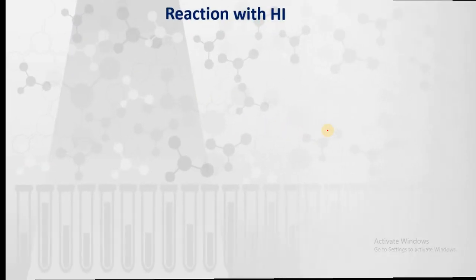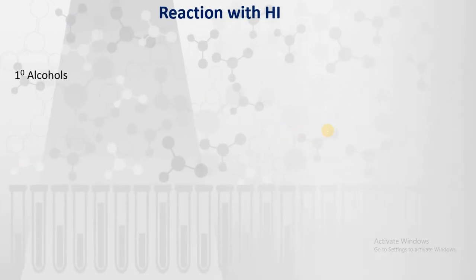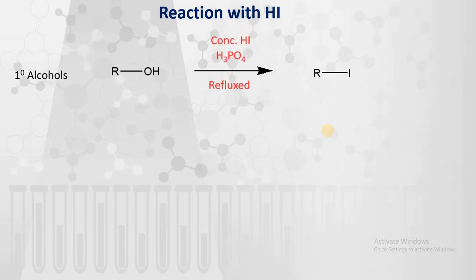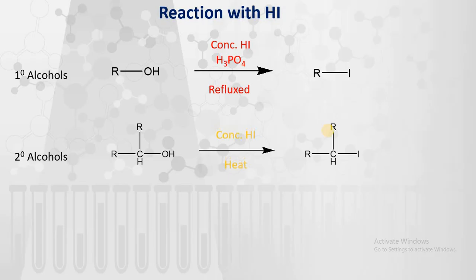The third one is the reaction with hydrogen iodide. Primary alcohols, when reacted with concentrated hydrogen iodide in presence of H3PO4 under reflux, give alkyl iodides. Secondary alcohols produce secondary alkyl iodides on reaction with concentrated hydrogen iodide on heating.